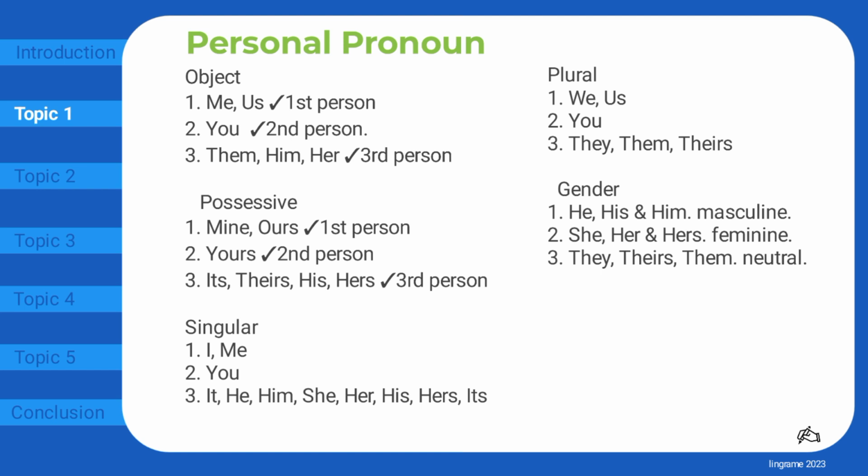First person: yours. Second person: its, theirs, his, hers. Third person: singular: I, me. You, it, he, him, she, her, his, hers, its. Plural: we, us. You, they, them, theirs.